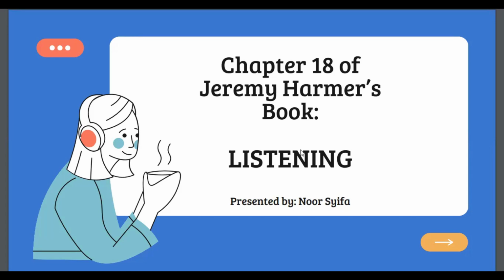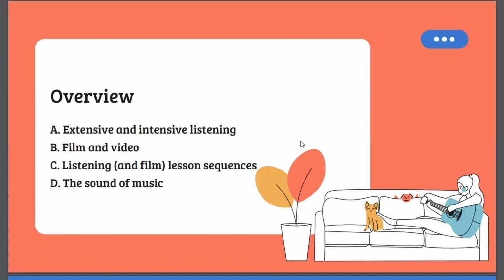I would like to present chapter 18 of Jeremy Harmer's book, Listening. Here is the overview of this chapter. The first one is extensive and intensive listening. The second one is about film and video. The next one is listening and film, lesson sequences. And the last one, the sound of music.